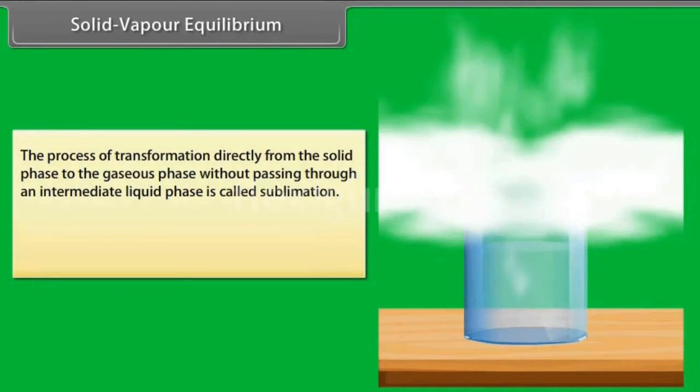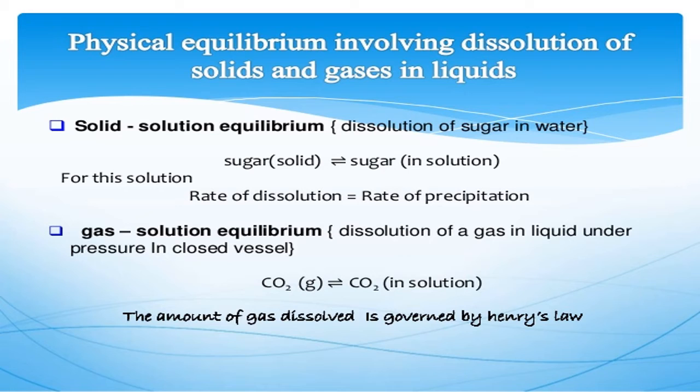Solid-vapor equilibrium. This is applicable for what? Substances or chemicals which show sublimation. In the beginning the vapor amount is more, and after some time that will convert into solid. So this keeps changing, and then it is in dynamic equilibrium. Now we go to one more small topic, that is physical equilibrium involving dissolution of solids and gases in liquids.